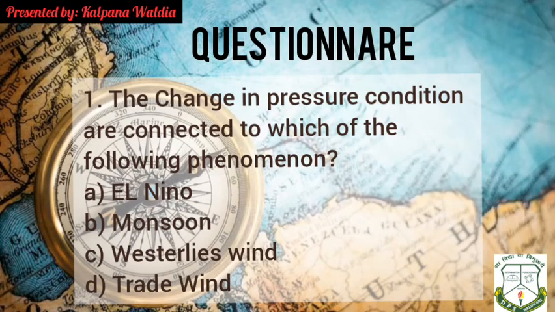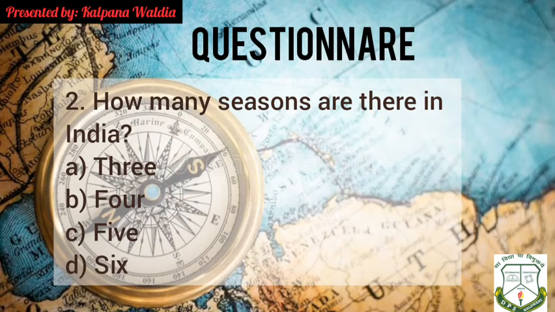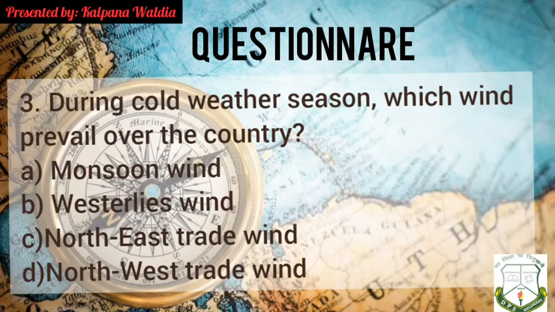Let's do some questions. The change in pressure conditions is connected to which of the following phenomena? El Nino, monsoon, westerly wind or trade wind. Next question is, how many seasons are there in India? 3, 4, 5 or 6? And the last question is, during the cold weather season, which wind prevails over the country? Monsoon wind, westerly wind, northeast trade wind or northwest trade wind?